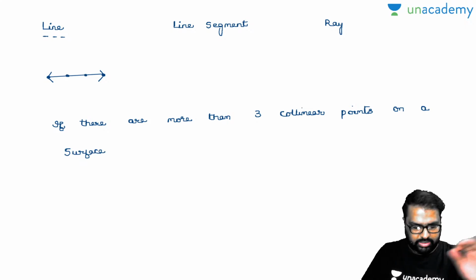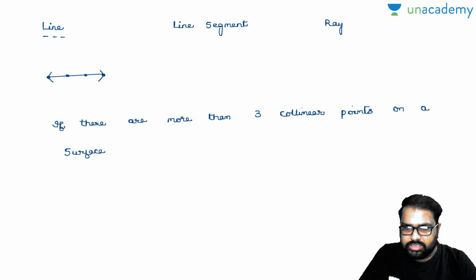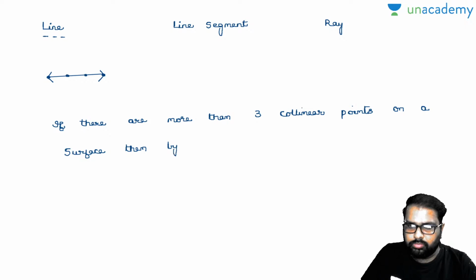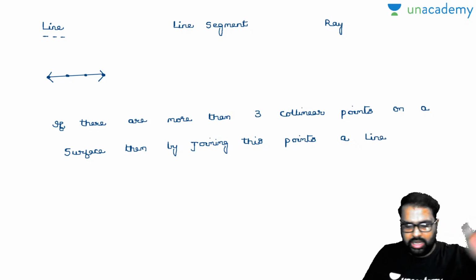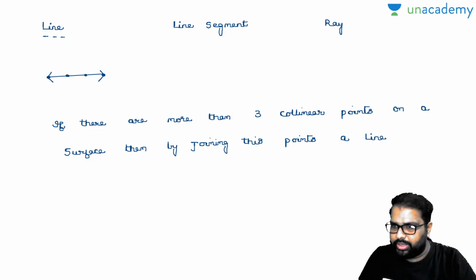I'll give the notes also. A line is formed. So a line will not have a starting point and will not have an ending point.